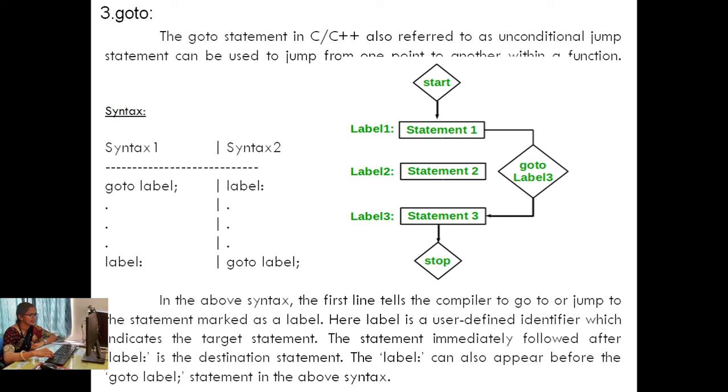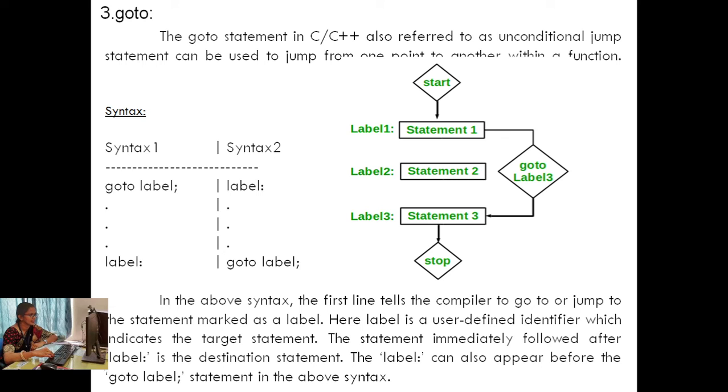So in the above syntax, the first line tells the compiler to go to or jump to the statement marked as label. Here the label is a user-defined identifier, a user-defined name that we just declare, which indicates the target statement. The statement immediately following the label is the destination statement. The label can also appear before the goto label statement in the above syntax. Both syntaxes are allowed, that's why I have listed both here.